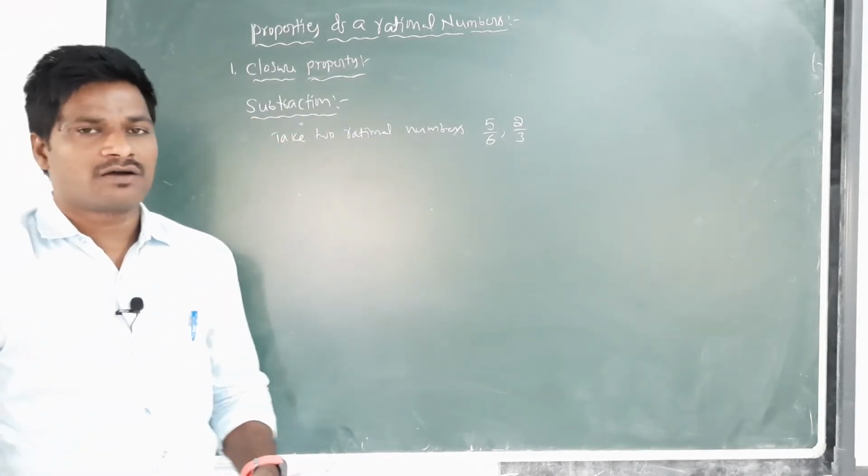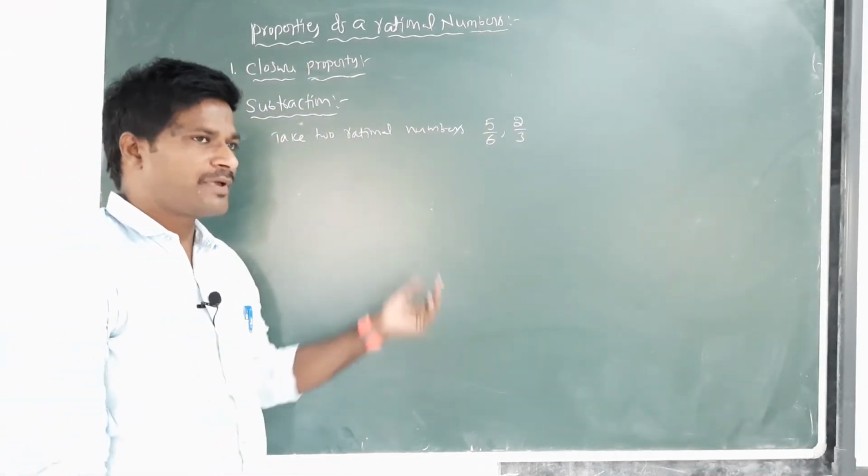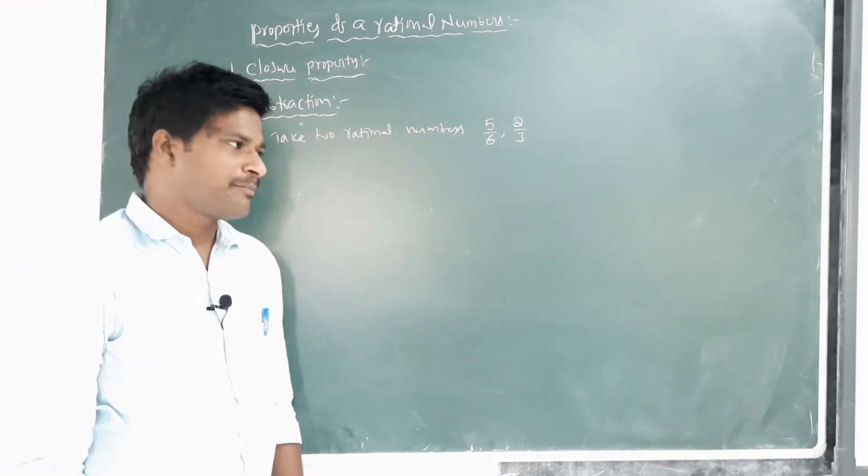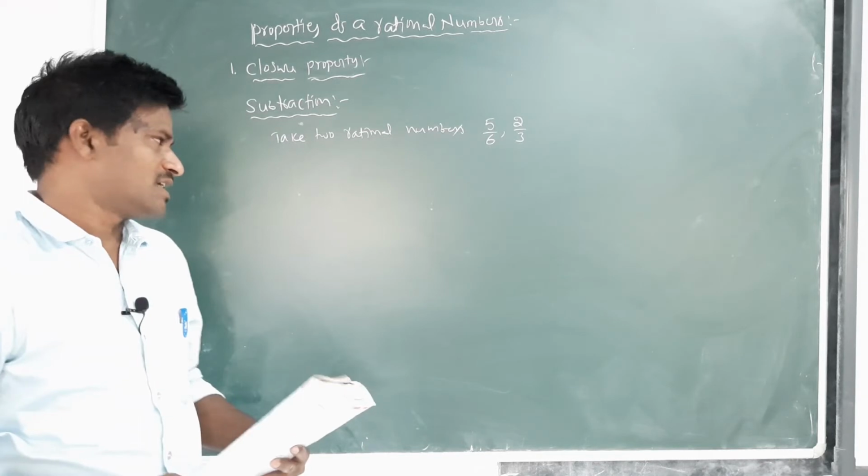What happens when we subtract two rational numbers?